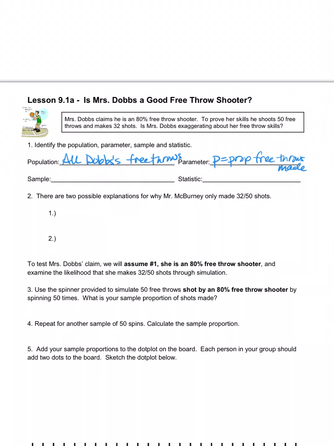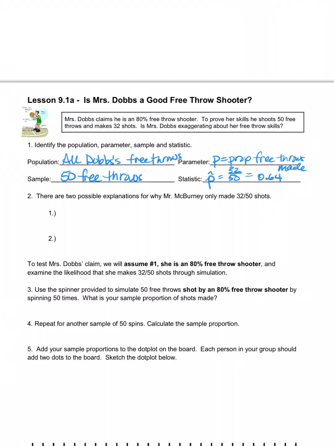Okay. So what was the sample that we took? 50 free throws. And the statistic, that's the p hat, right? Out of 50, I made 32, which translates to 0.64, right? Now, obviously, 0.64 is not 80%, is it?